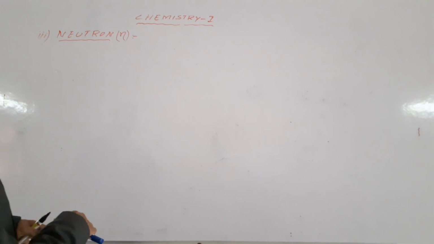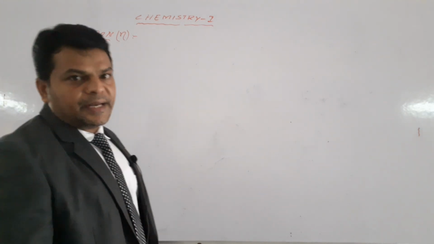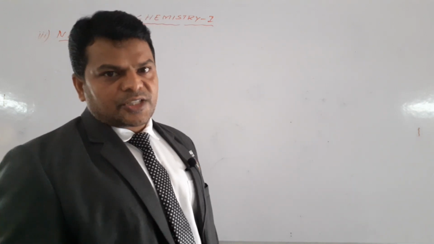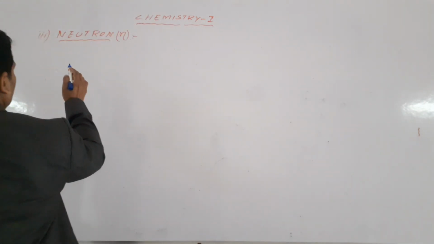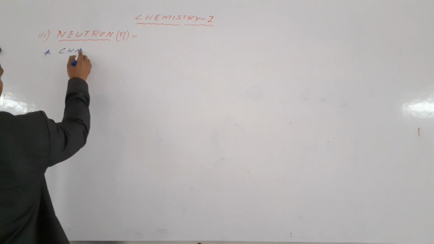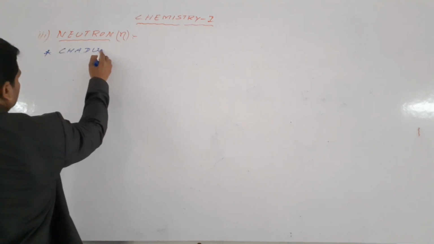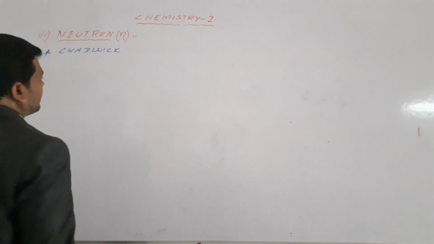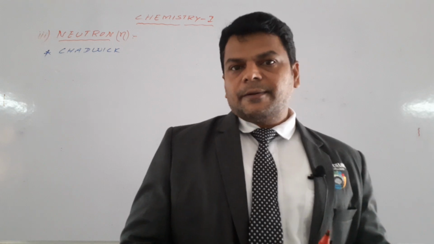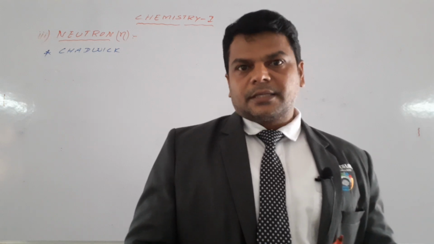Then you have to know who discovered neutron: James Charles Chadwick. Who discovered neutrons? Chadwick, by bombarding alpha rays with beryllium particles.